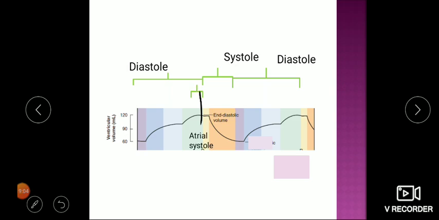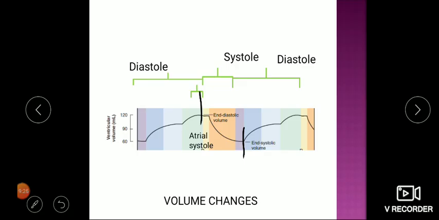Now as the systole starts, volume goes on reducing, because when the ventricle is ejecting the blood, blood is removed from the ventricle. So at the end of systole, whatever amount of blood remains, that is called the end systolic volume. So this much amount of blood is pumped from the ventricle in each stroke.